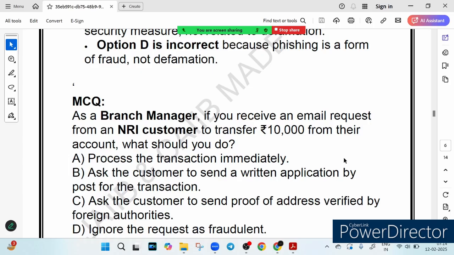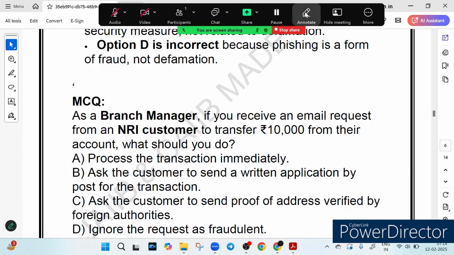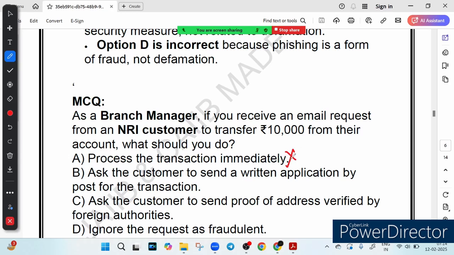Alright, now let's go through each and every option. Option A says process the transaction immediately. This is wrong. Banks do not process financial transactions solely based on email requests because of the security risk. Email can be hacked or spoofed, and if a fraudster gains access to the customer's email, they can misuse it. Imagine a hacker gains access to an NRI customer's email and requests a fund transfer. If the bank processes it without verification, the money could be lost.